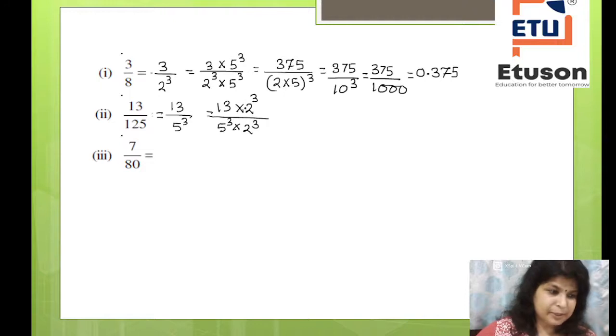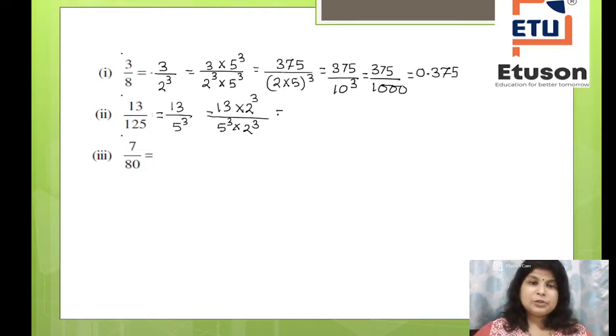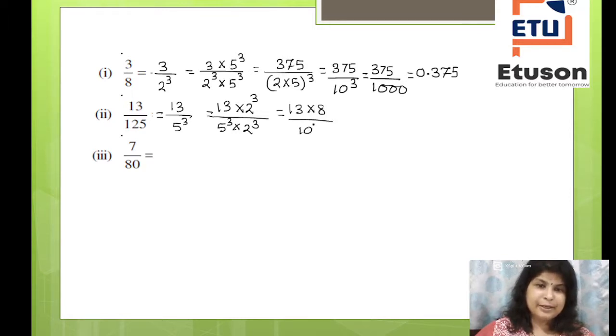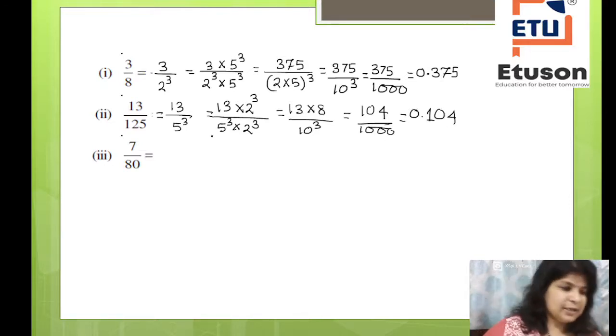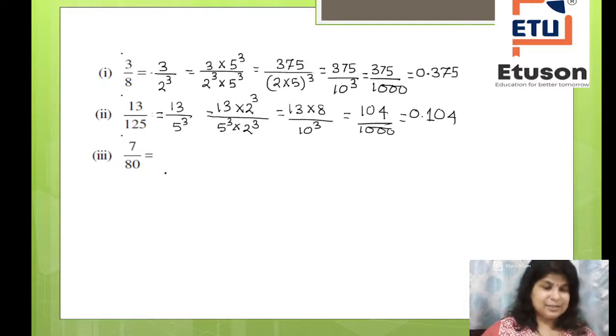also you have to multiply the same. So you have 13 into 8 divided by 10 to the power 3, and that is equal to 104 divided by 1000, and the answer is 0.104. Correct, children?